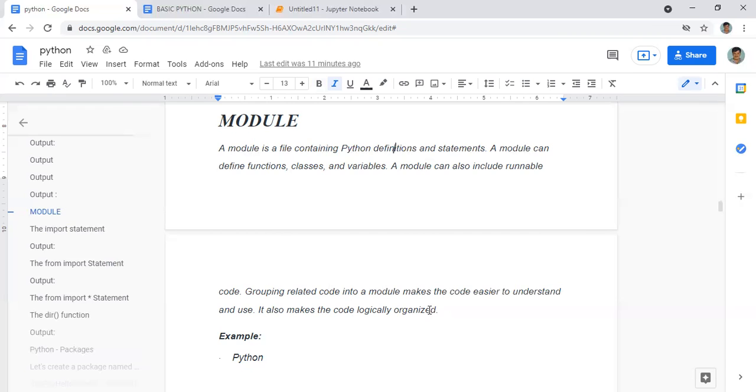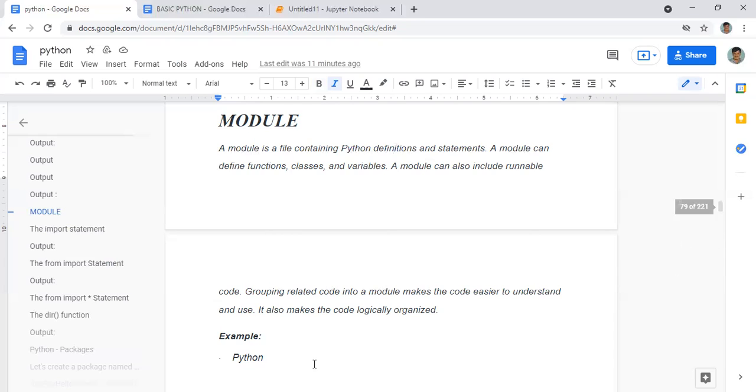It is like the folders on our laptop: if it is a photos folder, photos will be inside, and if it is a movies folder, movies will be inside. Similarly, similar codes go in one module and other similar codes in another module, so it will be very organized and we can easily access our codes. No confusion will occur.